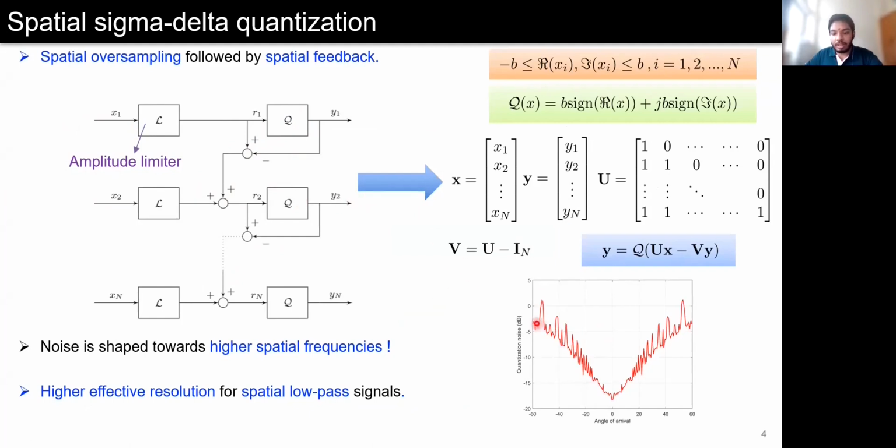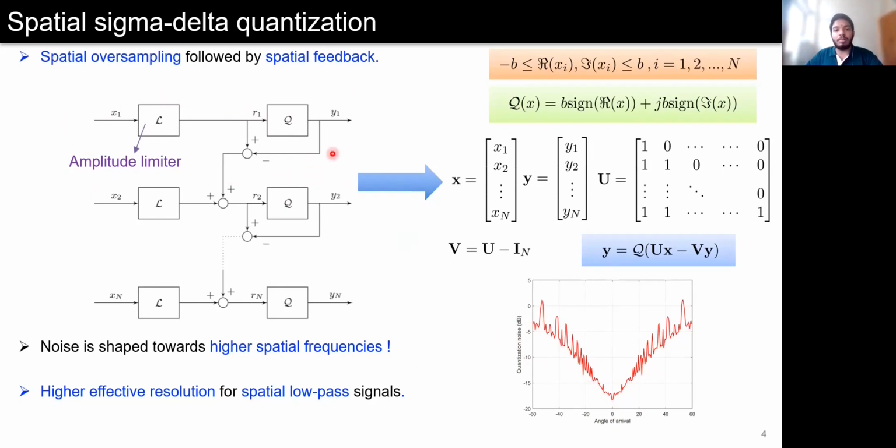Here, we illustrate the quantization noise for different angles of arrival for a spatial sigma-delta quantizer. We can see that for signals arriving from angles that are away from the array broadside, the quantization noise is more. In other words, the system will essentially act like a high resolution quantizer for signals that are close to the array broadside. Here, we can note that these quantizers Q are still operating at the Nyquist frequency and the oversampling is happening only in the spatial domain. Therefore, for systems having a large Nyquist rate, for example, like millimeter wave MIMO systems, spatial sigma-delta quantization is an attractive choice.